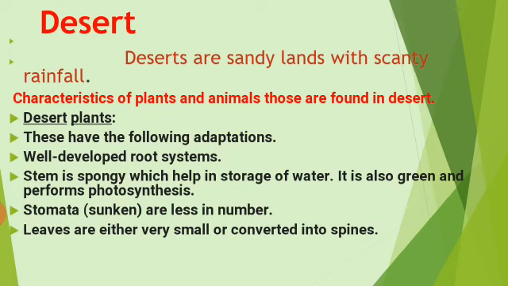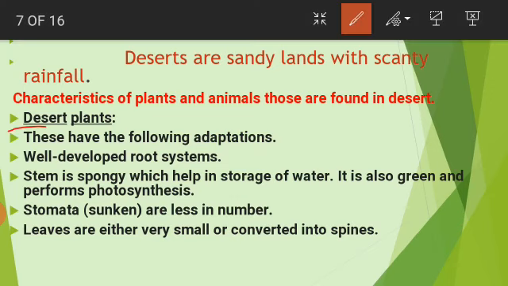So first I am going to explain desert. You all know desert is also a terrestrial habitat. Deserts are sandy lands with scanty rainfall. Now I'm going to explain the characteristics of plants and animals that are found in desert. First I'm going to explain about plants. Desert plants: it means what adaptations are found in the desert plants that enable them to live in desert. So let's see.